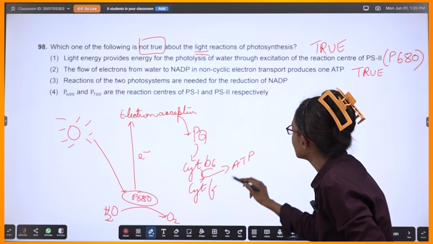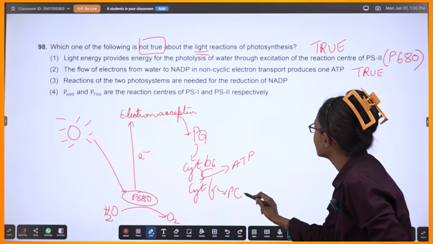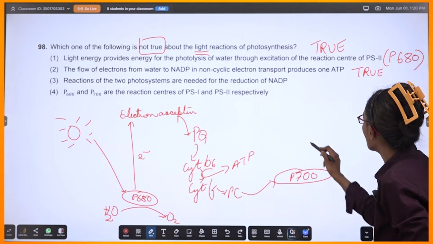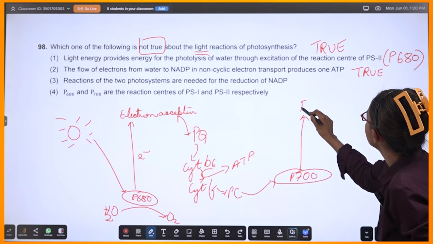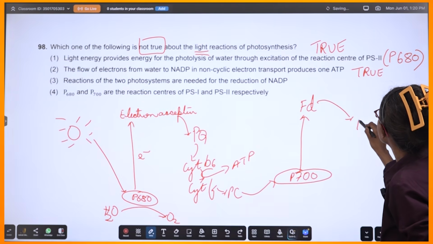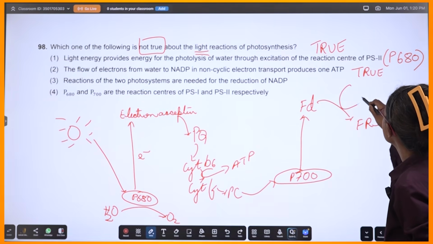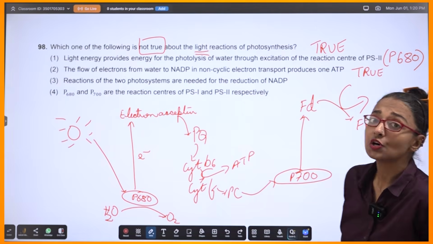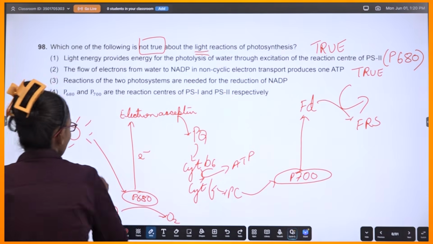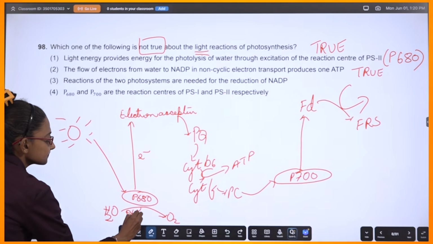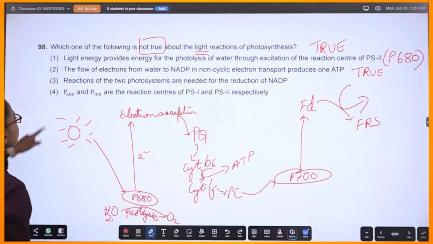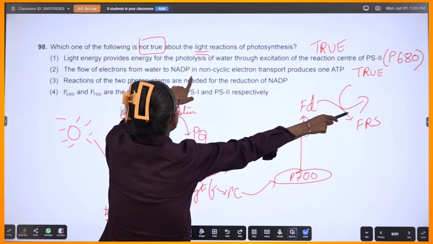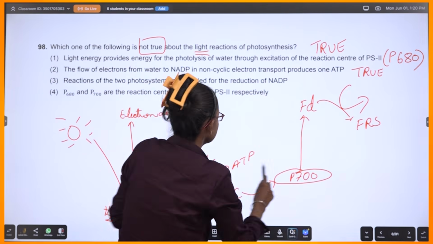Then plastocyanin, then photosystem 1, the electron will jump to ferredoxin, and then ferredoxin reducing substrate will be produced and your NADP reduced. So the idea is water splitting, this is photolysis. Read the statement: the flow of electrons from water to NADP in non-cyclic photophosphorylation produces 1 ATP.